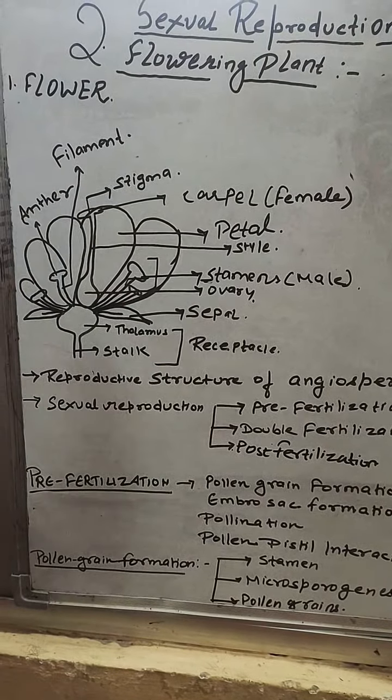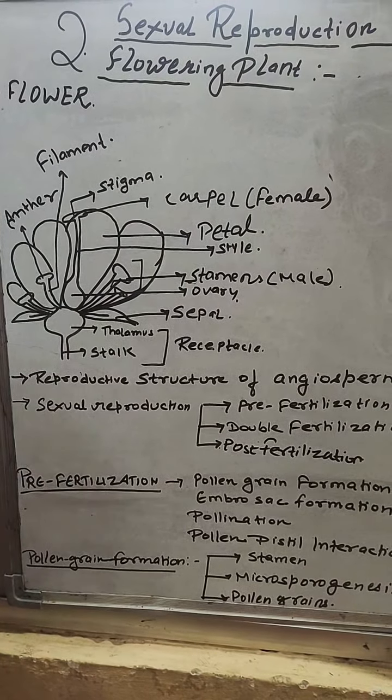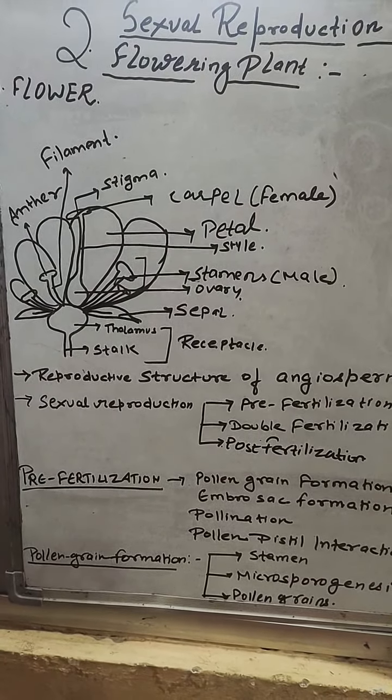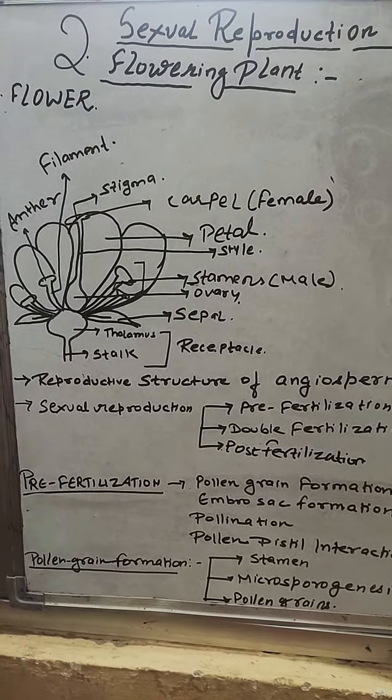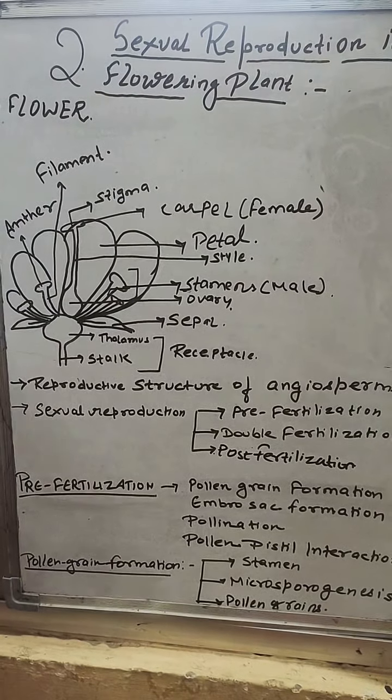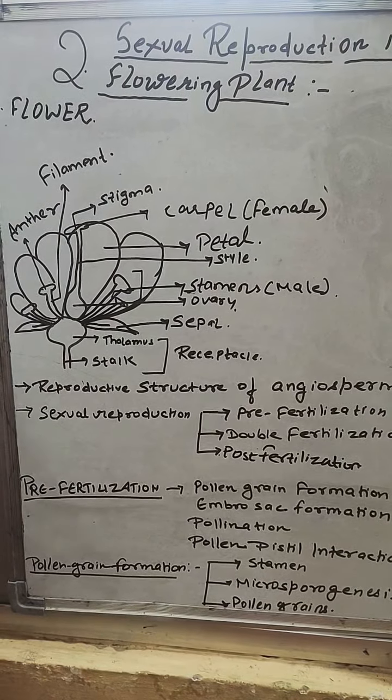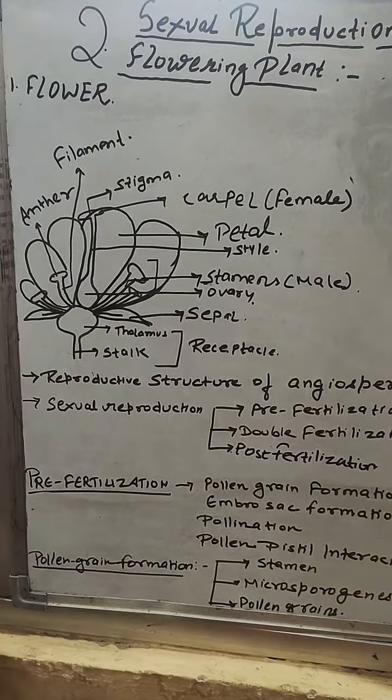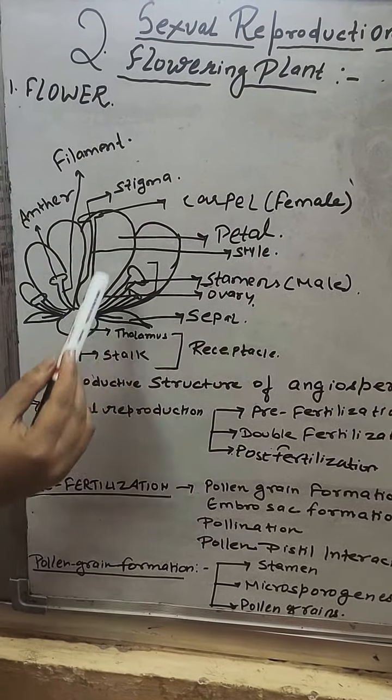Flower, everyone is seeing the flower. Such a beautiful thing in the environment is the flower. When you want to greet someone, you give them flowers. When you offer flowers to God, the flower is the most lovable, most attractive thing in the environment. Now this is the diagram of the flower.